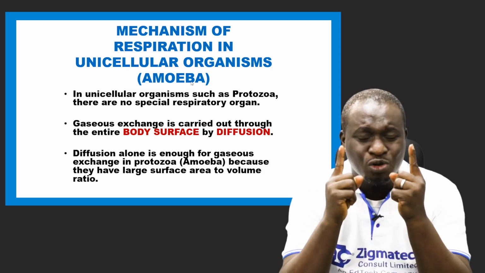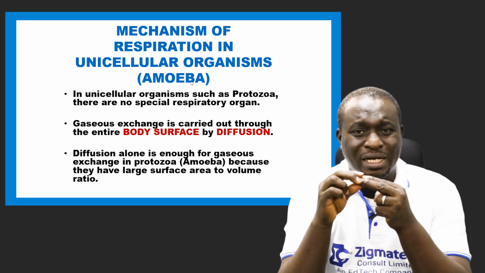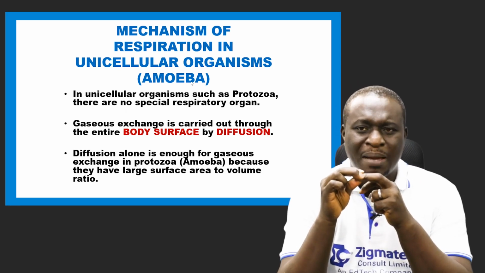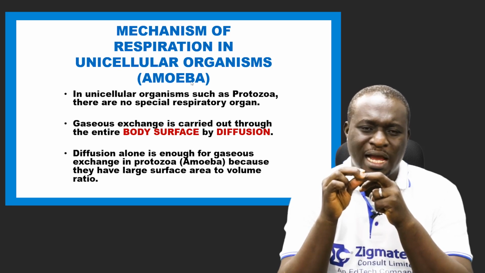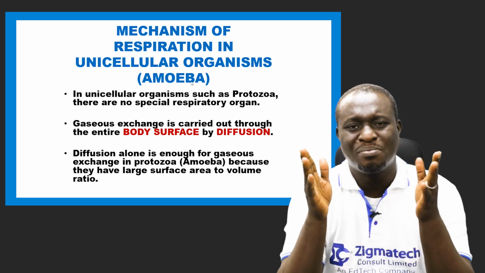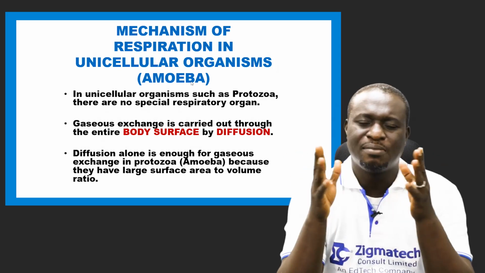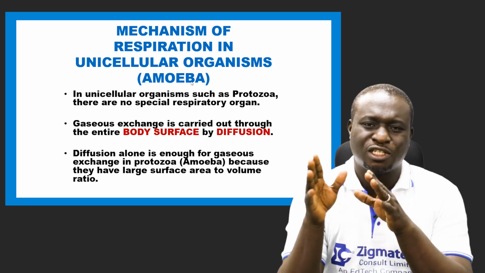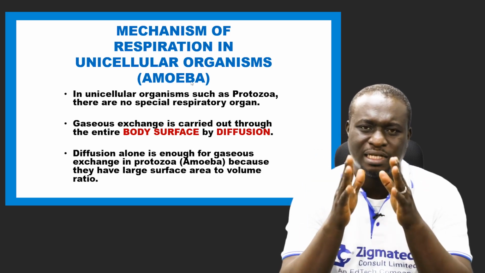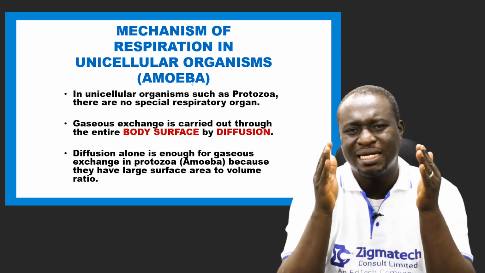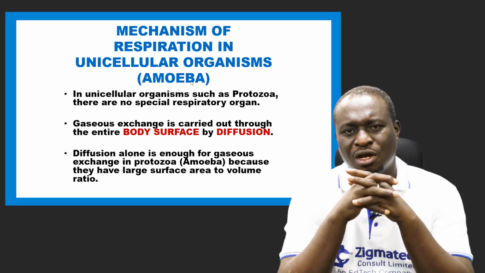Not only that, it is a microscopic organism. And then also it is a eukaryotic organism. What I mean by eukaryotic is that they have a definite nucleus. But that's not what we're going to be looking at today. I really want to major on the microscopic part of it and the unicellular part of it.